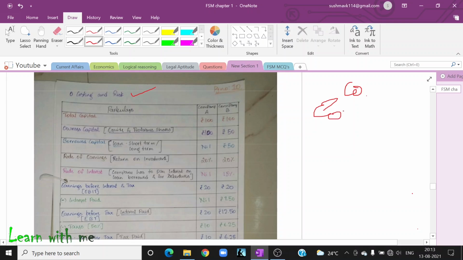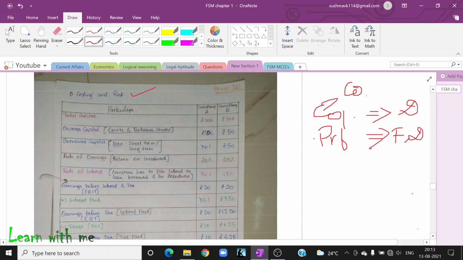Equity shareholders are called the real owners of the company. What will they get? They will get dividend. Now, before paying the dividend, what should the company do? The company should see whether there are any preference shareholders or not. If there are, the preference shareholders will get a fixed dividend from the company.